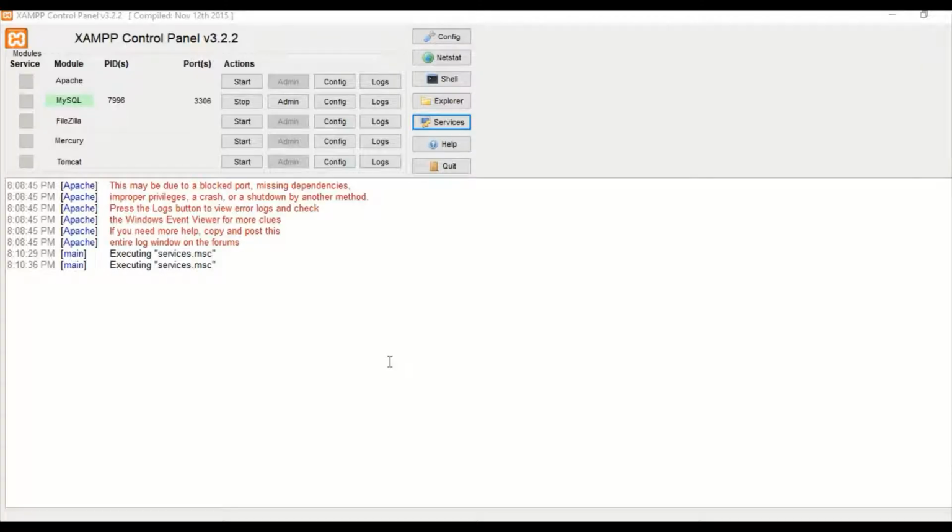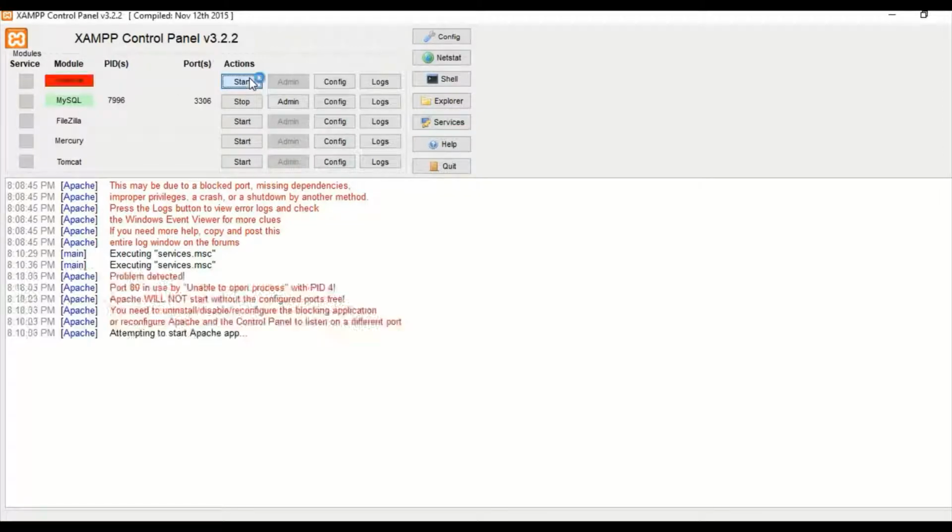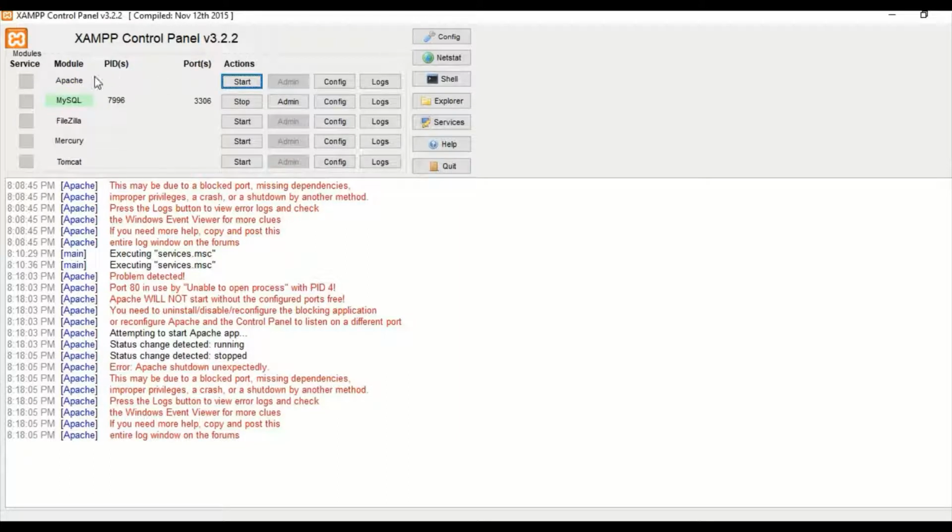Hello friends, today we will learn how to solve the problem of XAMPP. When I want to start the Apache server, you can see it automatically stops, but MySQL is running as it is. How to fix this issue?